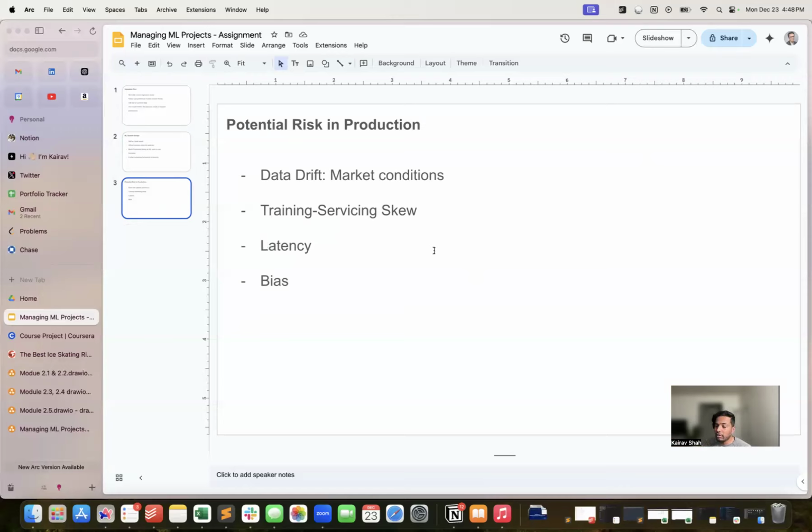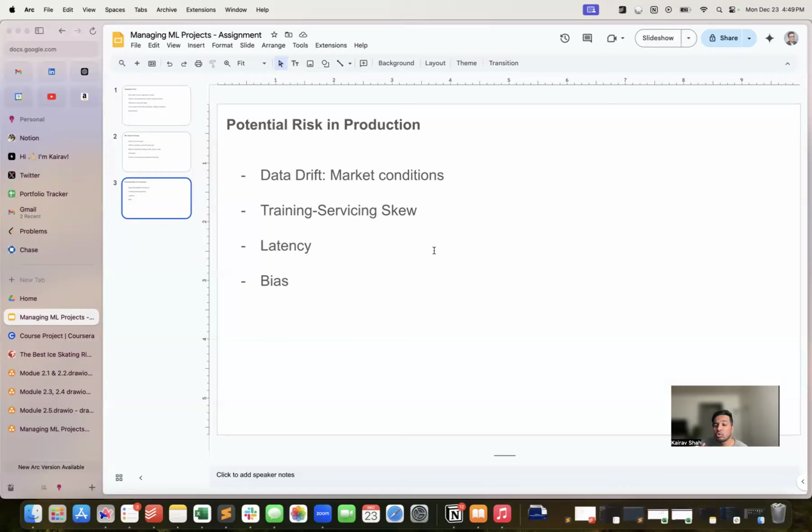So it's very important we feed the model with all sorts of businesses, all sorts of data, and the more data we have for such a problem, the better the model we get. So it's very important to make sure that there is no data drift and no training-serving skew. Latency is important when we move towards an ideal state, where you want the risk prediction immediately. So that's an ideal state.